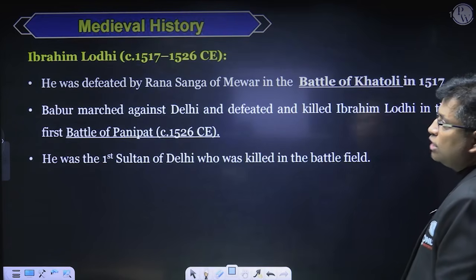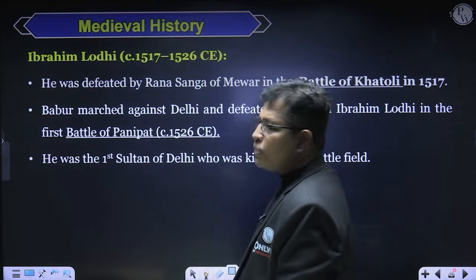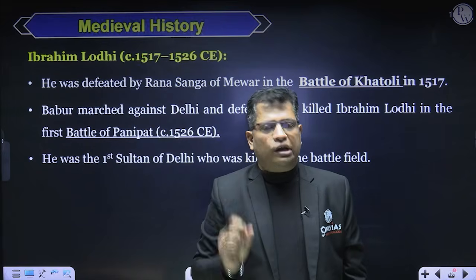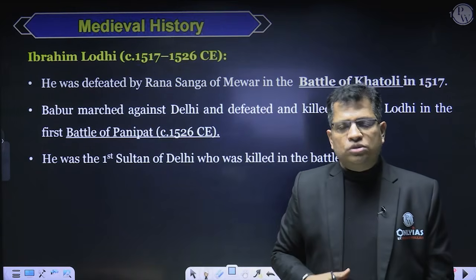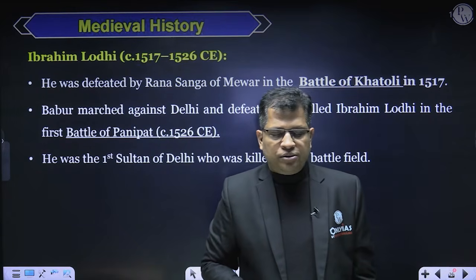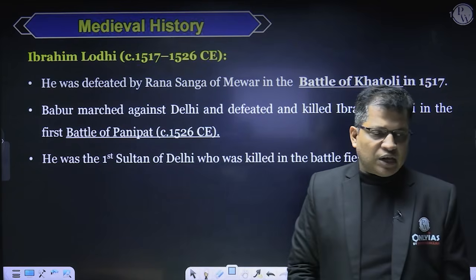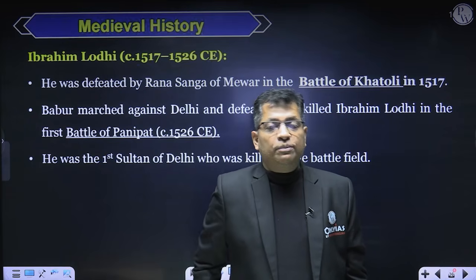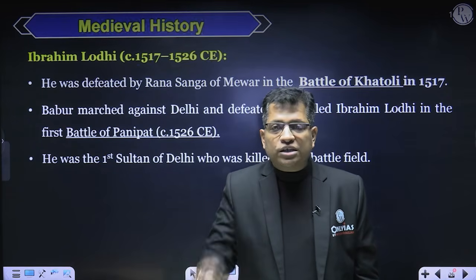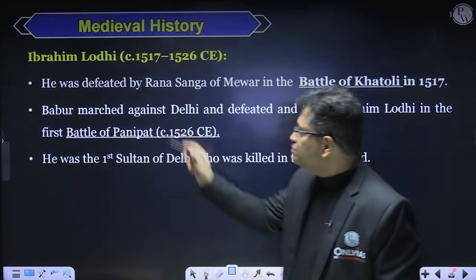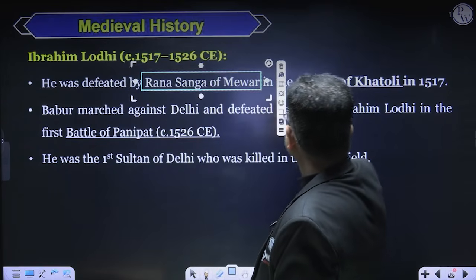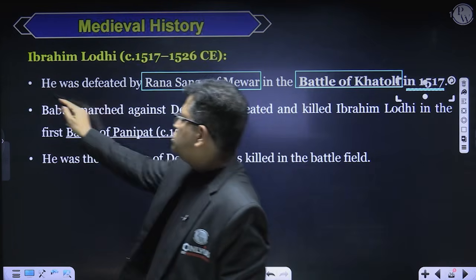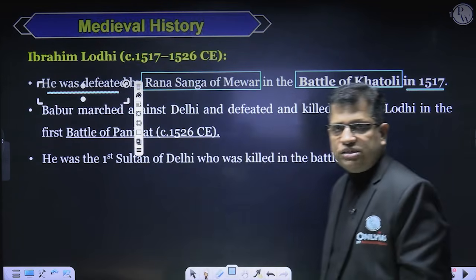Now coming to the last Sultan of the Delhi Sultanate, Ibrahim Lodhi, right? During the time of Ibrahim Lodhi, the Delhi Sultanate was quite contracted, right? And he was frequently challenged by the Rajput states. Because of that, he had a battle with the ruler of Mewar, Rana Sanga, called the Battle of Khatoli in 1517, in which Rana Sanga defeated Ibrahim Lodhi. He was defeated by Rana Sanga in the Battle of Khatoli.